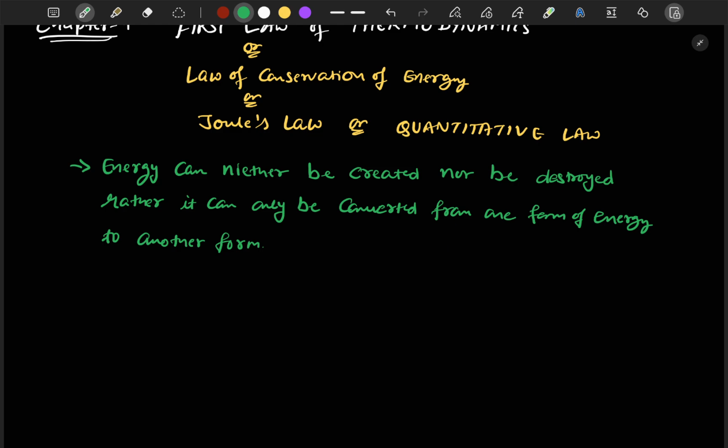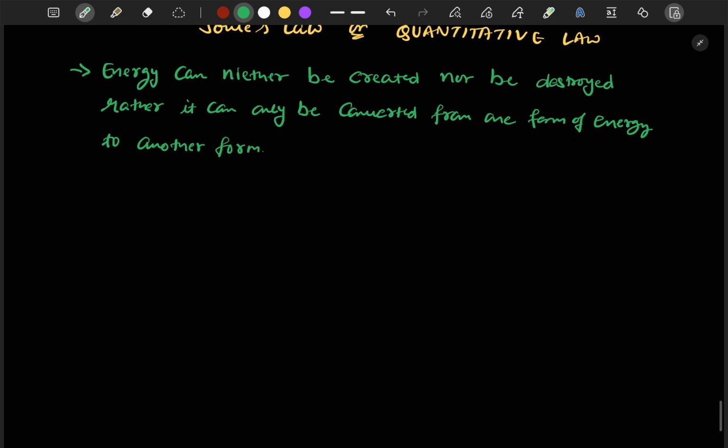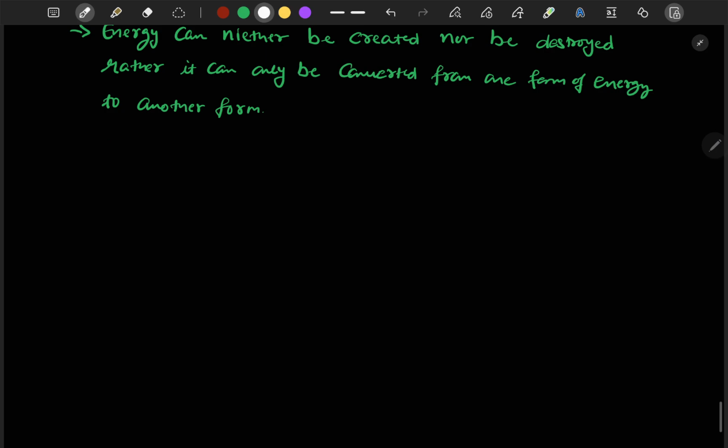That is, let's say that heat can be converted to work, or work can be converted to heat, but it cannot be destroyed. Okay, there is one more definition, that is for a closed system undergoing a cyclic process. That is a mathematical definition for the first law of thermodynamics. So for a closed system, you must remember this. This is the important point.